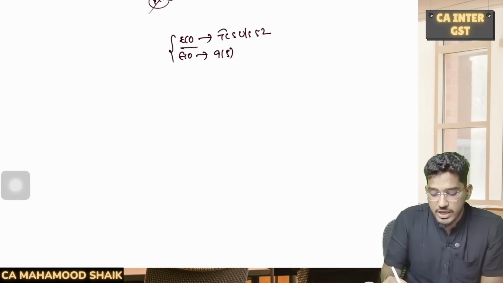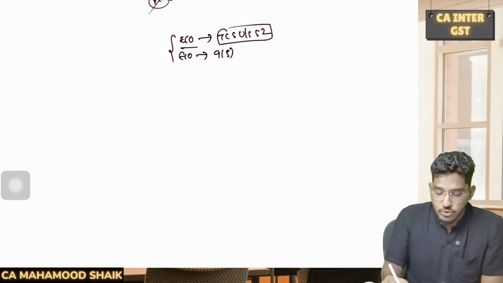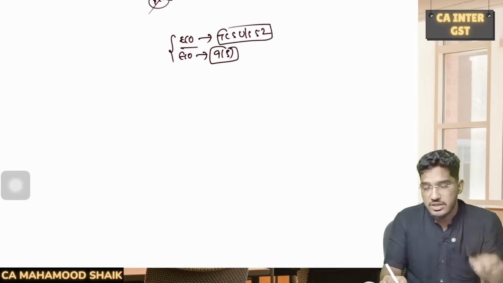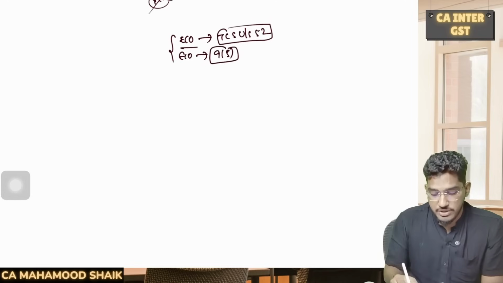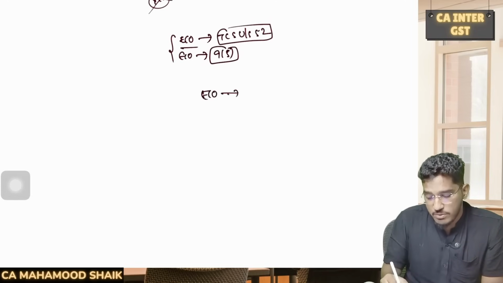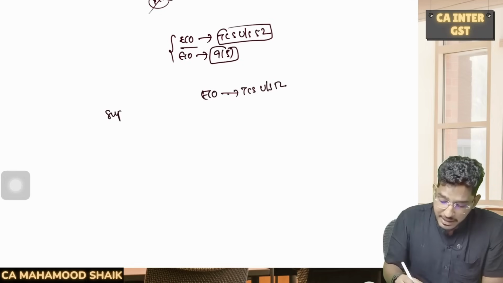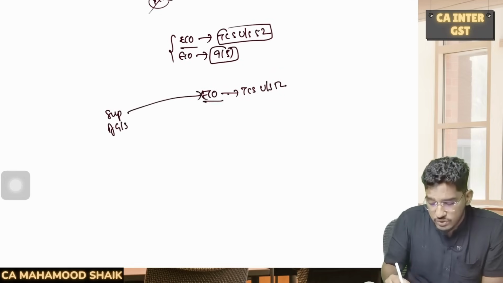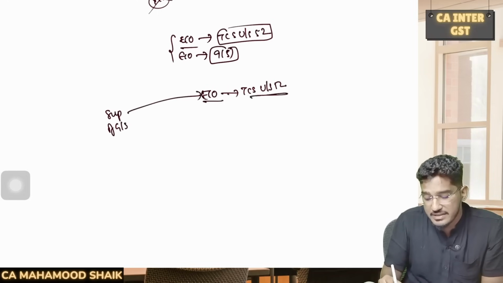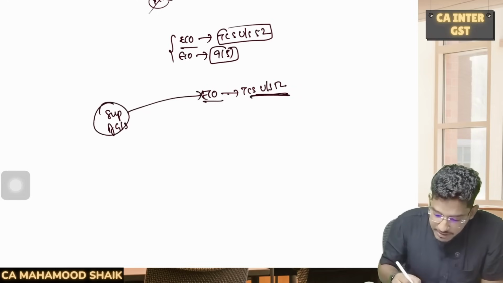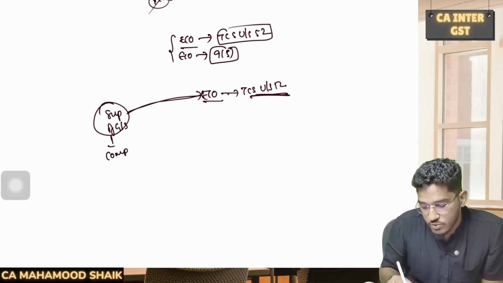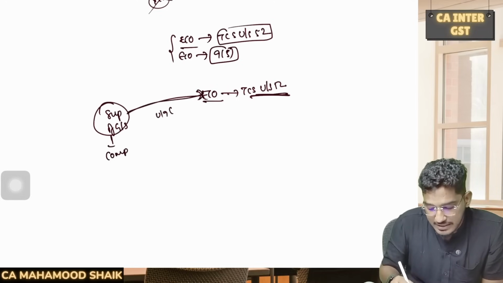Those e-commerce operators who are required to collect TCS under section 52 and those who are required to pay the tax under 9(5) are required to undergo compulsory registration. And not just that, there is an e-commerce operator who is required to collect TCS under section 52, right? If there is any supplier of goods or services who is making the supplies through this e-commerce operator, even this supplier is also required to undergo compulsory registration, except those suppliers who are making supplies notified under 9(5).